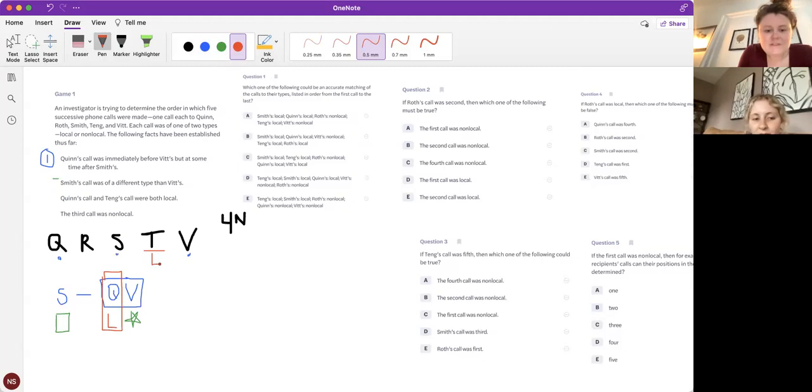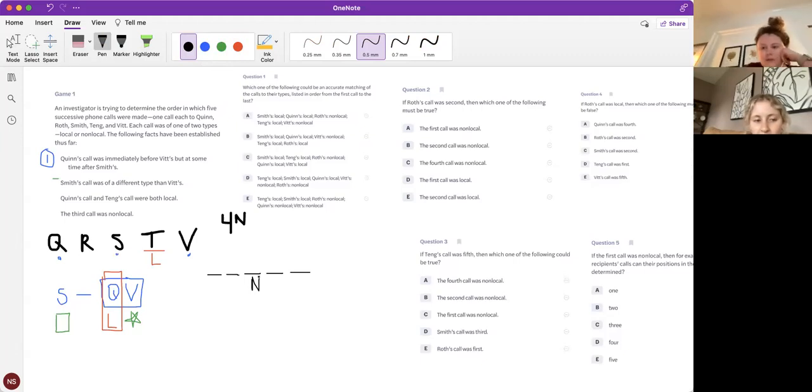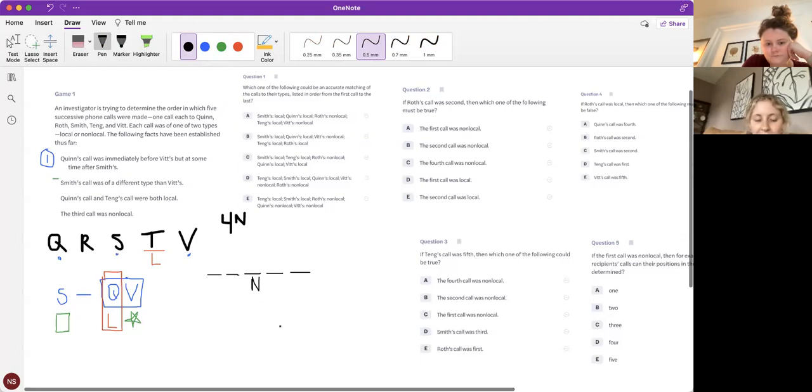All right. So at this point, what I would do is draw 1, 2, 3, 4, 5, and whoever is 3rd is non-local. So who cannot be 3rd? T or Q. Excellent.